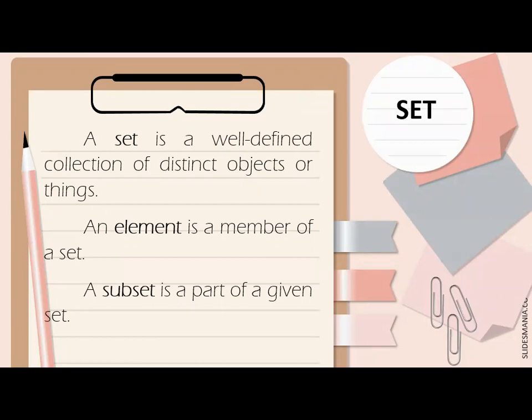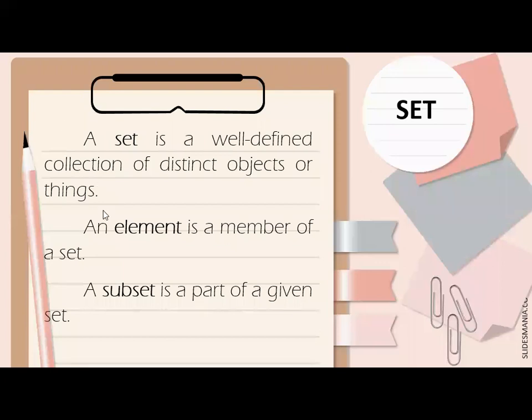Buti pa kung sinabing set of APCSI teachers or set of teachers in APCSI. So you can determine or identify the teachers in APCSI. So that is a kind of set, or that is an example. Halimbawa, set of students. Is that a set? No, kasi hindi mo naman maibibigay lahat ng mga students. Pero kapag pinalitan mo siya, halimbawa, set of grade 7 students in APCSI, maibibigay mo yung mga elements.